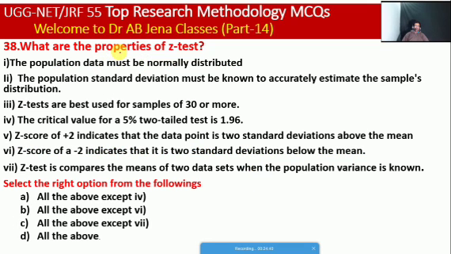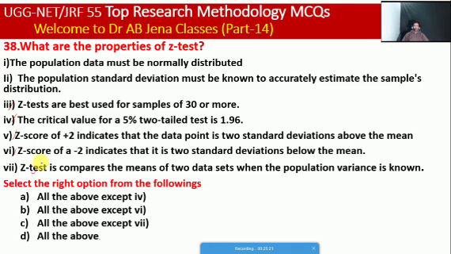So next one, what are the properties of a Z test? First, the population data must be normally distributed. Second, the population standard deviation must be known to accurately estimate the sample's distribution. Third, Z tests are best used for samples of 30 or more. Fourth, the critical value for a 5% two-tailed test is 1.96. Fifth, a Z score of +2 indicates that the data point is 2 standard deviations above the mean. Sixth, a Z score of -2 indicates that it is 2 standard deviations below the mean.